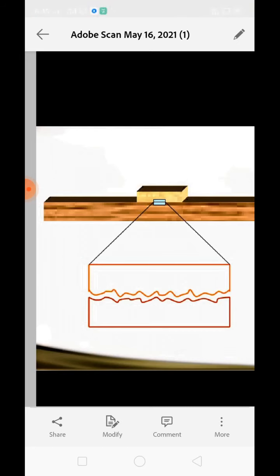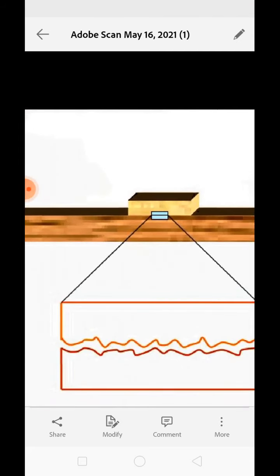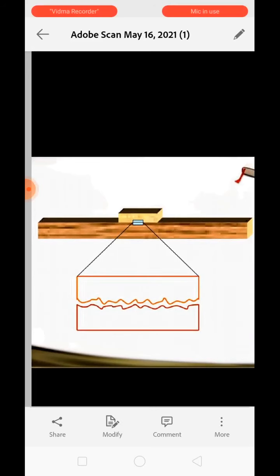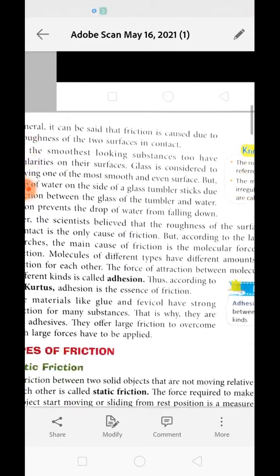When the object is kept on the table and it is not moving, that is due to static friction. When we push an object to move, like the book kept on the table, the amount of force that is needed to just start the motion is known as static friction. Clear? Now about sliding friction.